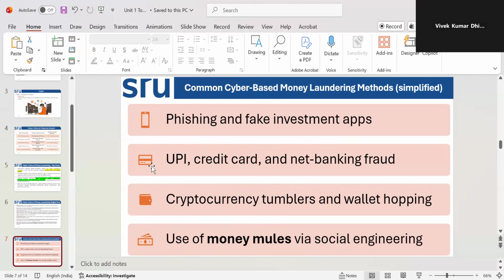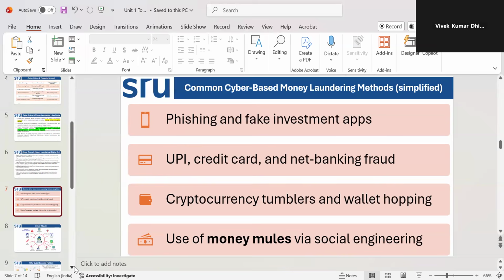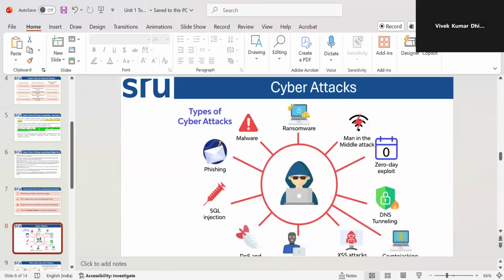Importantly, what are the common cyber-based methods: phishing, fake investment schemes, UPI, credit card, and net banking fraud, cryptocurrency tumblers and wallet hopping, and use of money pools via social engineering. So these are simple money laundering methods which can be faced by the common man. Okay, now we will see the different types of attack.